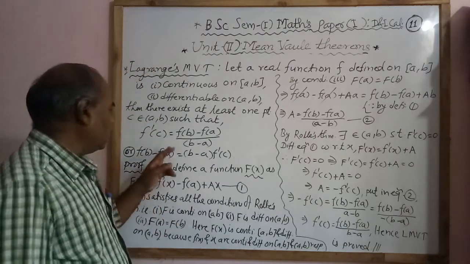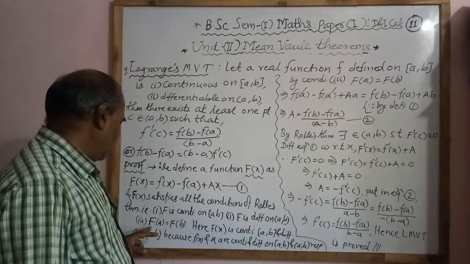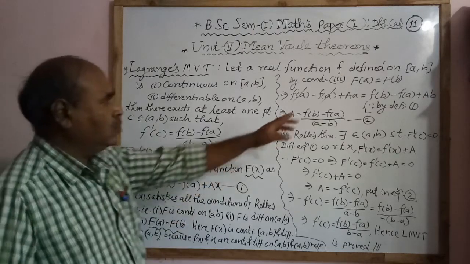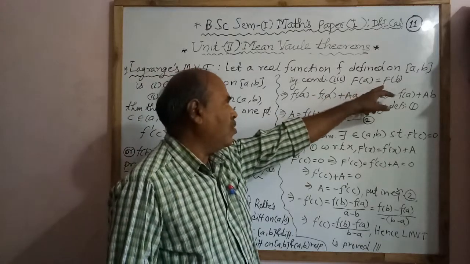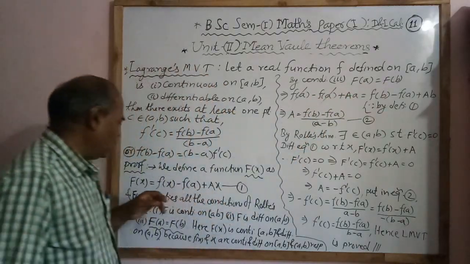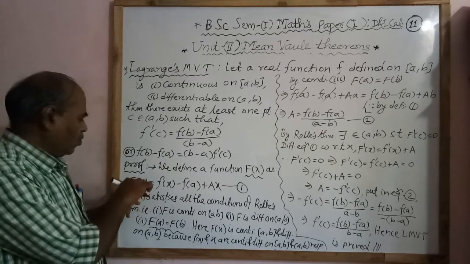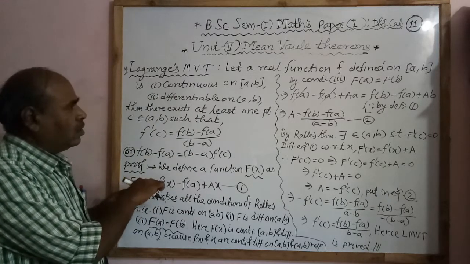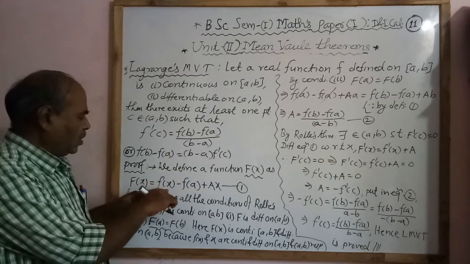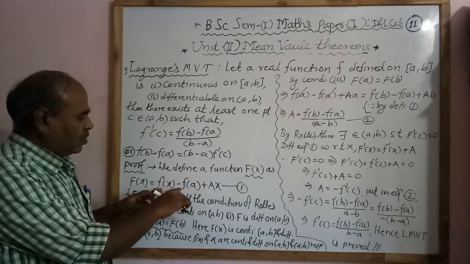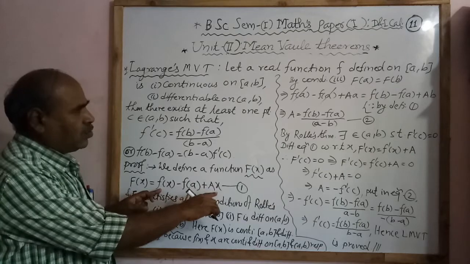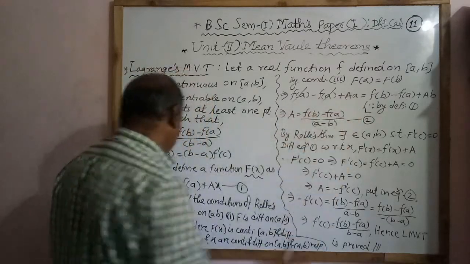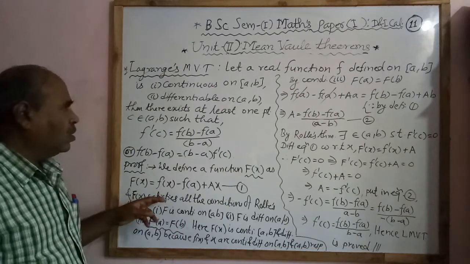Now by condition 3, that is f(a) equals f(b). By equation 1, we put x equal to a and get F(a), and put x equal to b and get F(b). For F(a), put x equal to a, therefore we have f(a) minus f(a) plus a into a on the left hand side, equal to the right hand side.